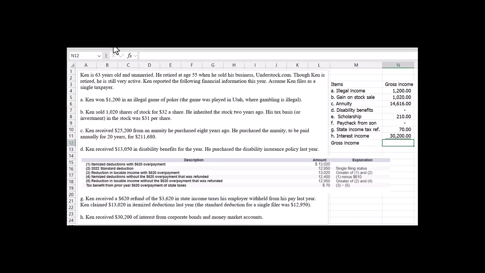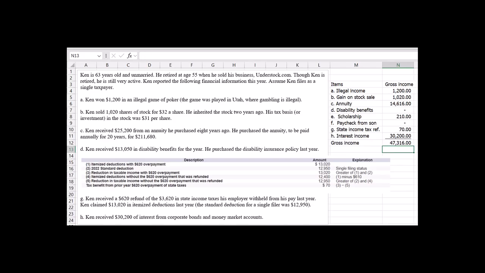So I'm going to type equals SUM, left paren, and just point to the range. And that's the gross income. In this instance, it's $47,316.